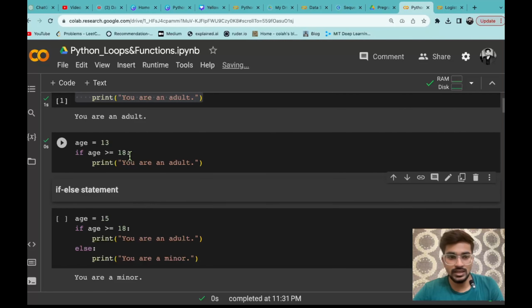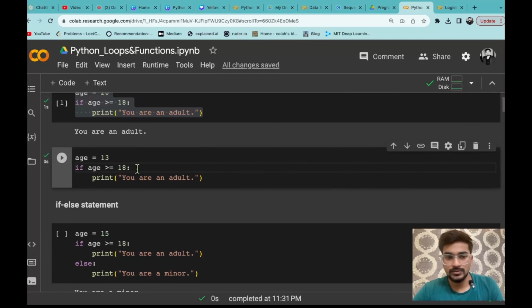So you can see easily that it is printing nothing. That means what, एक ही कंडीशन था आपके पास, age is greater than equal to 18. अगर ये सही होता then it should print you are an adult. Otherwise else condition आपके पास है ही नहीं, and other कोई भी if conditions भी नहीं है, that means it is not going to execute any command. So that is why it is printing nothing.